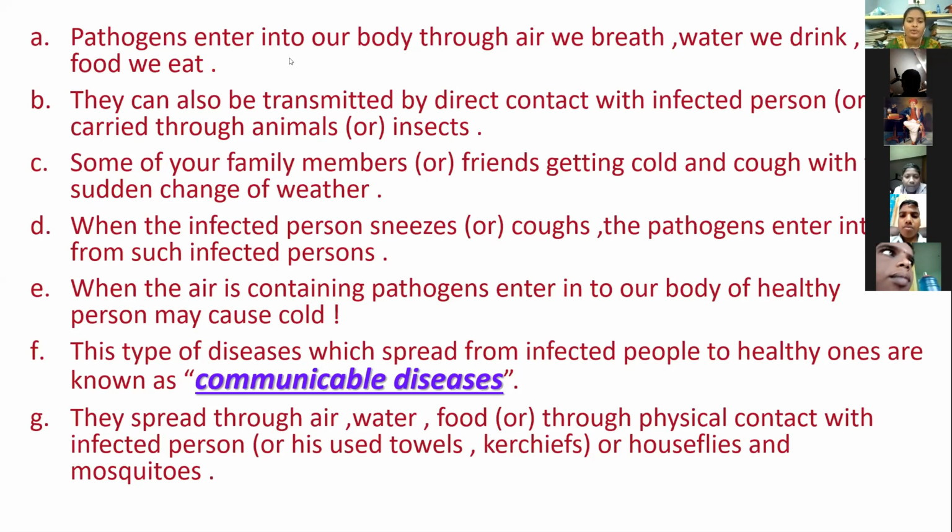They spread through air, water, food, physical contact with an infected person, shared towels and kerchiefs, or through house flies and mosquitoes.